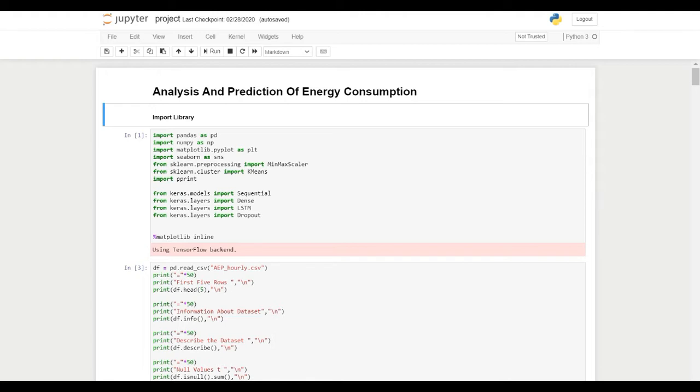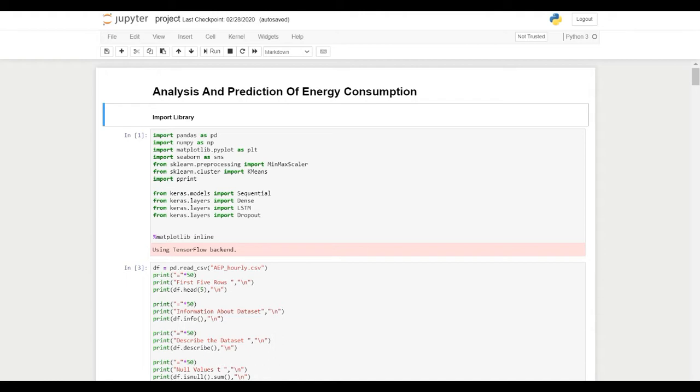We have imported various machine learning libraries which will be used in this project. Import pandas as pd. Pandas is used to load the data source file. NumPy is used for mathematical calculation and for working with arrays. Import matplotlib as pyplot. It is a plotting library which is used to create various types of plots and graphical plots, 3D plots, etc.